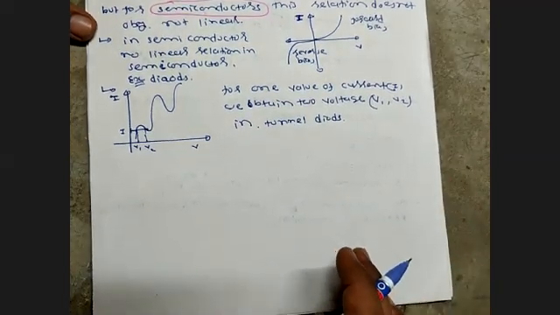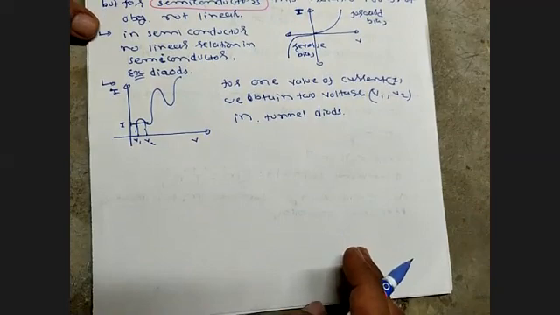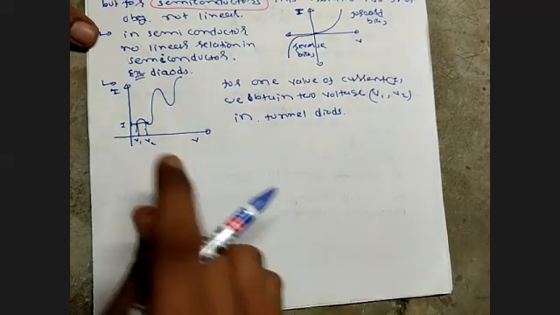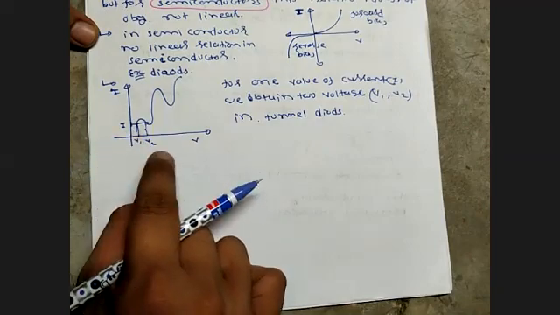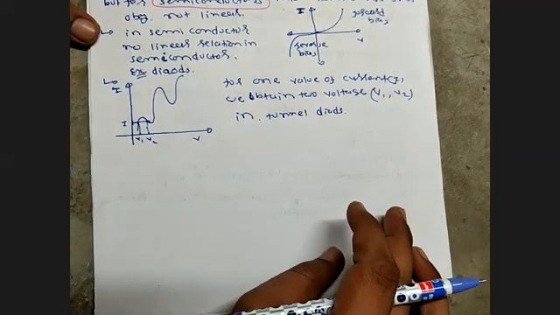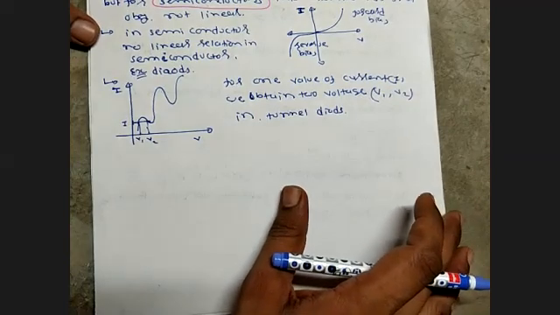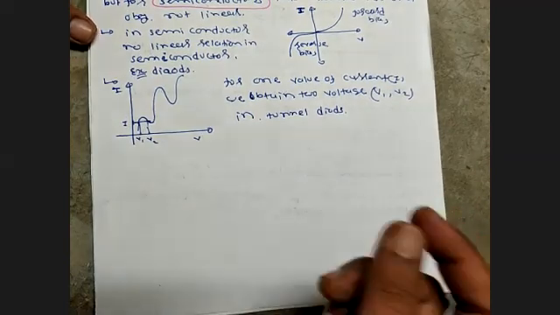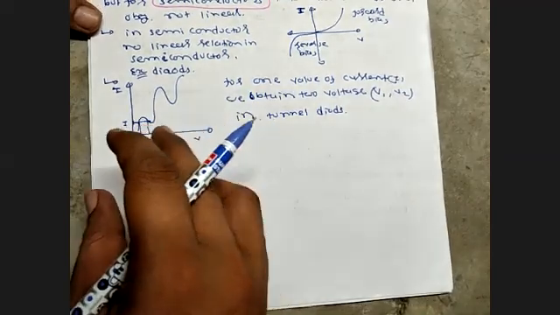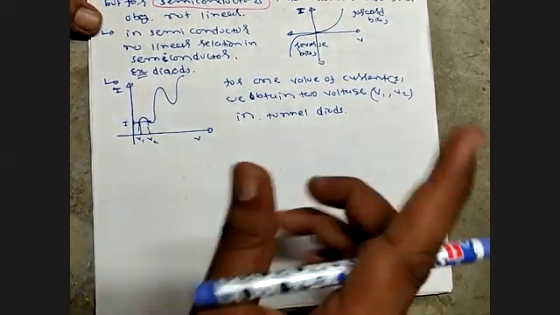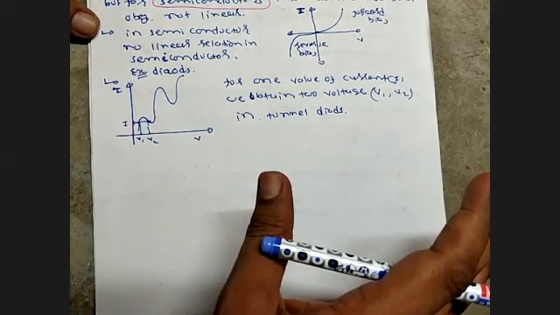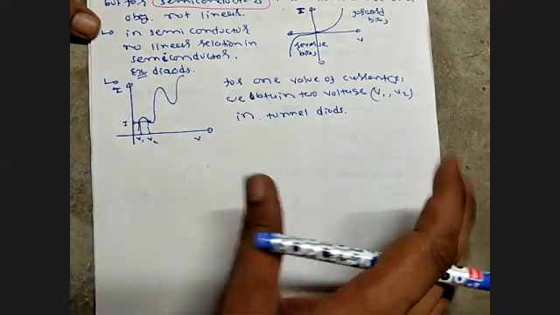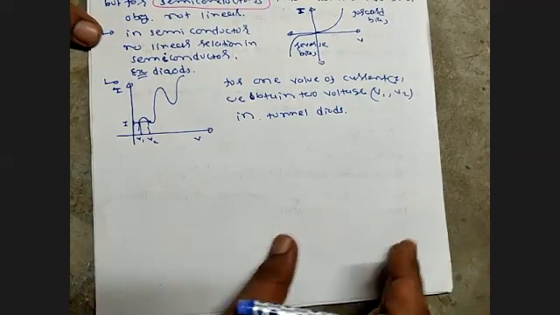Now, in semiconductor devices there is no linear relation between current and voltage, so Ohm's law does not properly operate in a semiconductor. So these are the limitations.